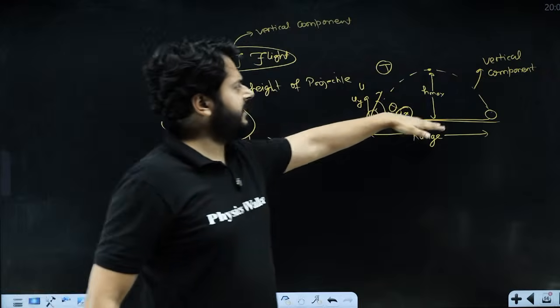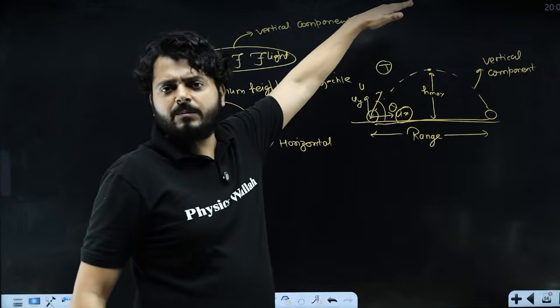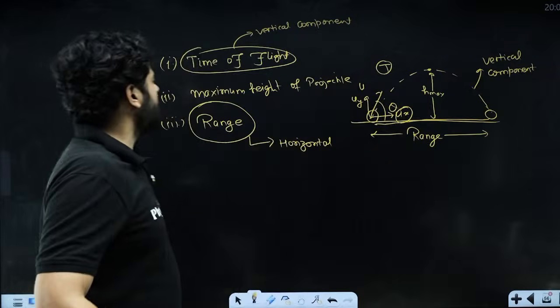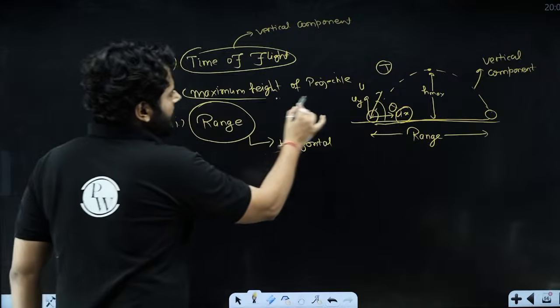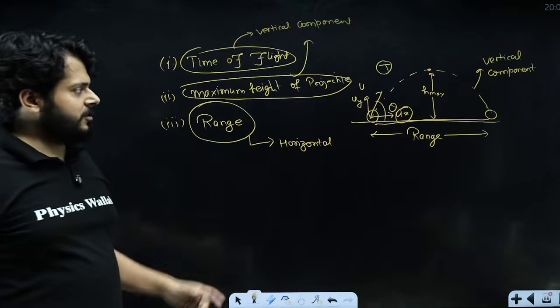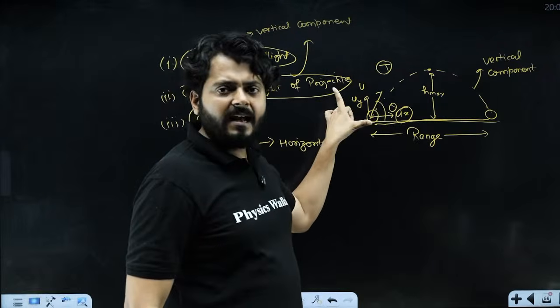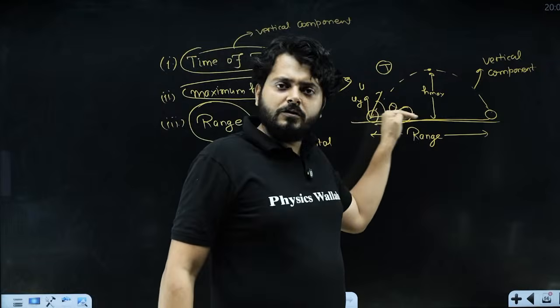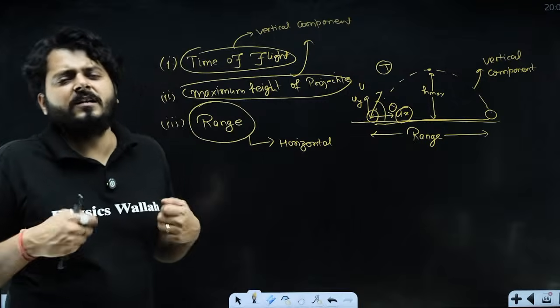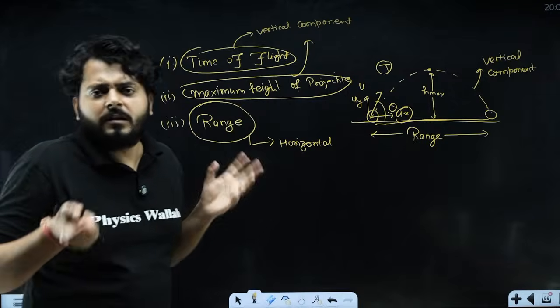Maximum height of projectile, which component is responsible for maximum height? Is it the horizontal component? No, it is the vertical component. So again, to calculate this also, we will be analyzing the vertical component of the motion, right? So you see that projectile motion we can break into two parts, horizontal and vertical. This I call breaking the projectile motion, based on the requirement.